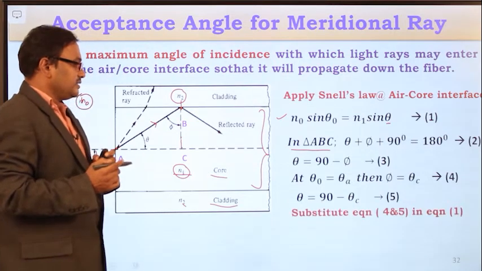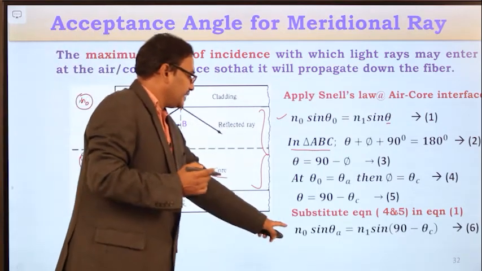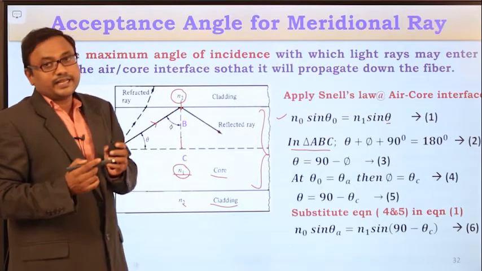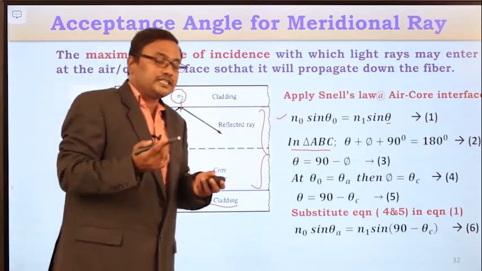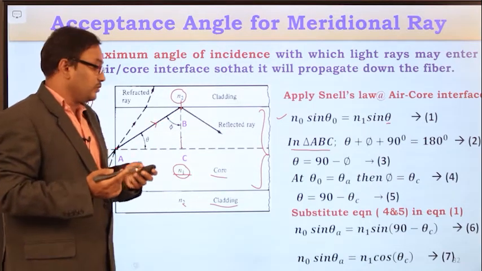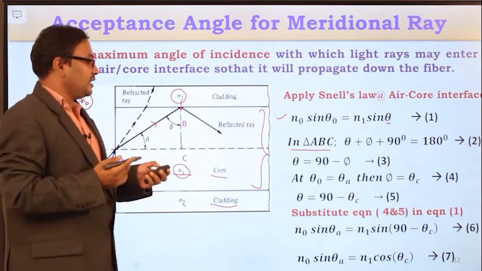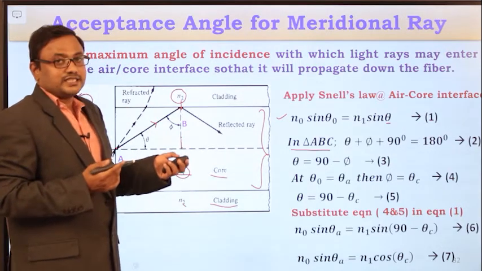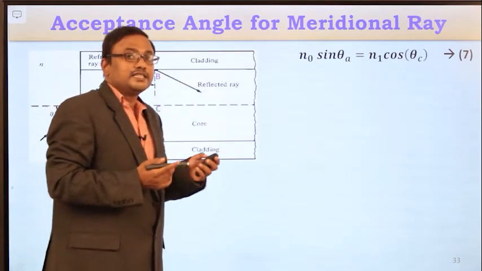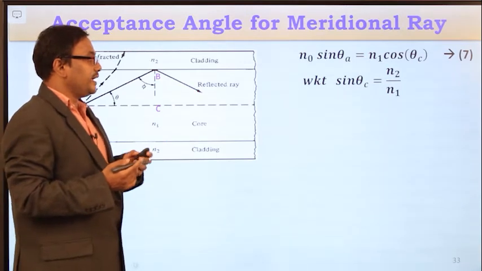Then substitute these two equations. You will get n0 sin theta a is equal to n1 sin of 90 minus theta c. Sin of 90 minus theta c is nothing but cos theta c. So finally you will get n0 sin theta a is equal to n1 cos theta c. From the previous discussions, we know that sin theta c is equal to n2 by n1.